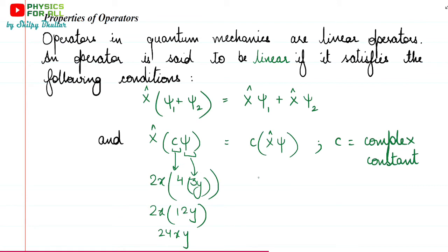So in this case, suppose we bring this 4 outside and we directly act this 2x on 3y, so we would get 3 2s are 6xy and again 24xy. Okay, so you can actually understand this.